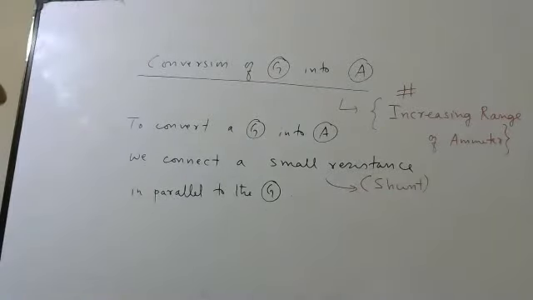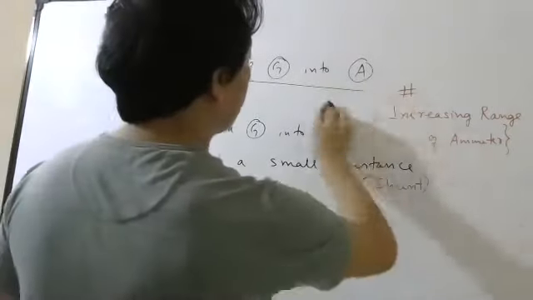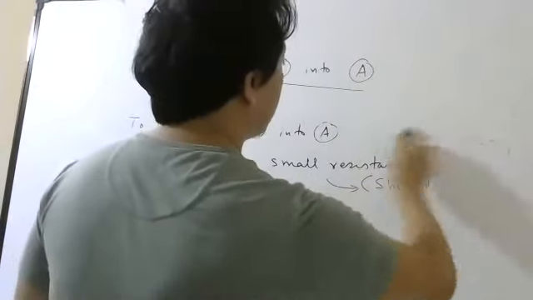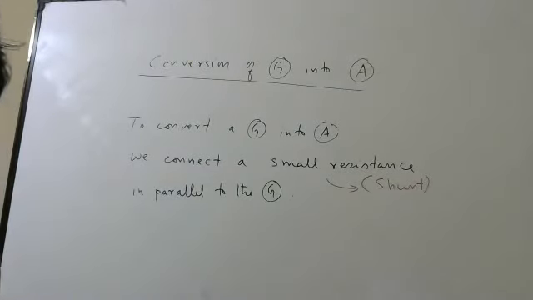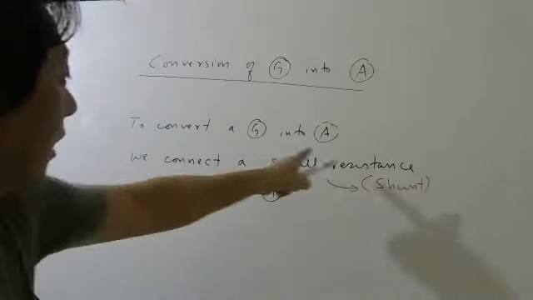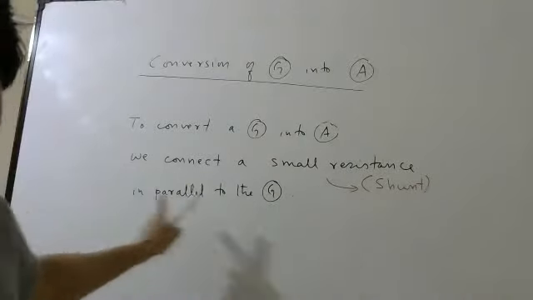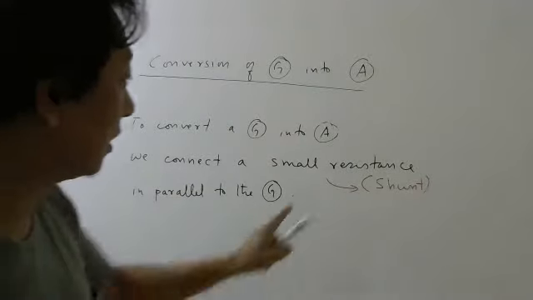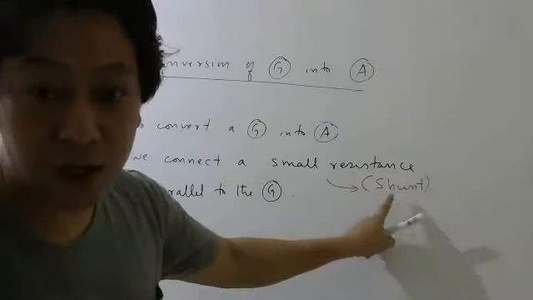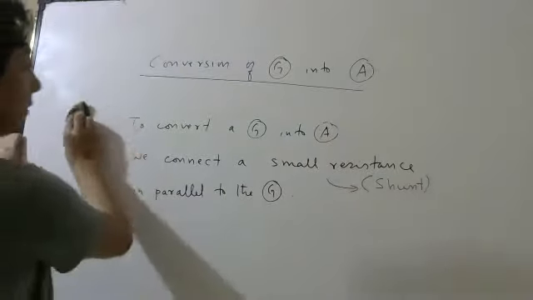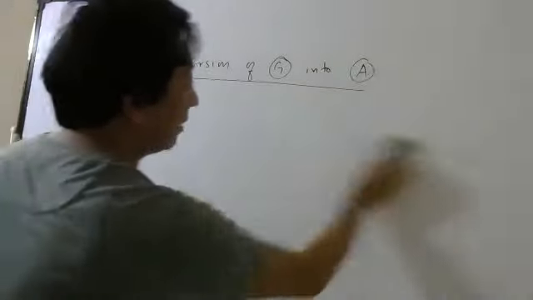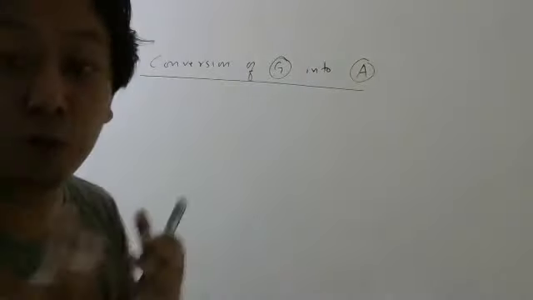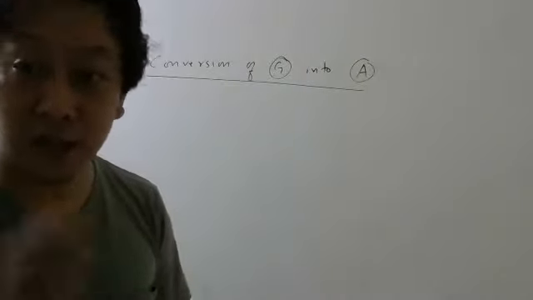So first you write this part. To convert a galvanometer into an ammeter, we connect a small resistance in parallel to the galvanometer. That small resistance is also called shunt. Now we need to calculate this shunt. Simply you cannot say we need a shunt like that. How much shunt we need, how much small resistance we need, that we have to calculate.